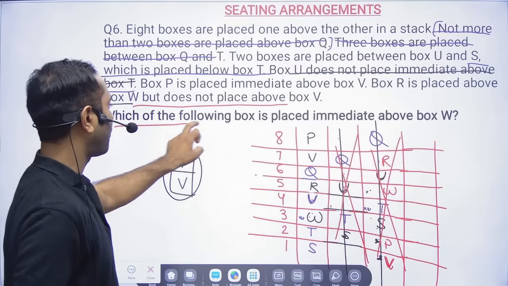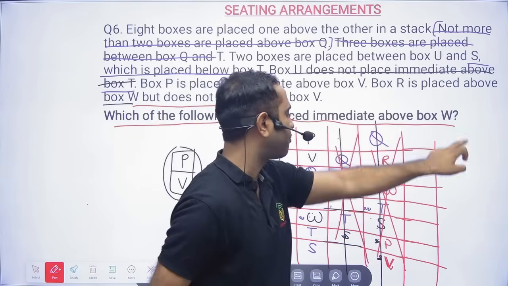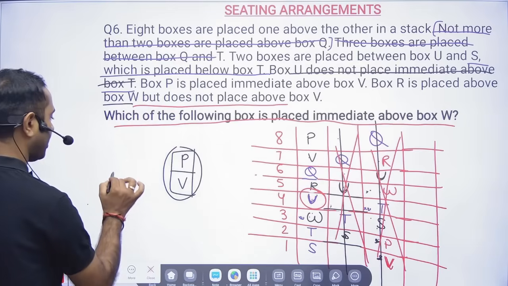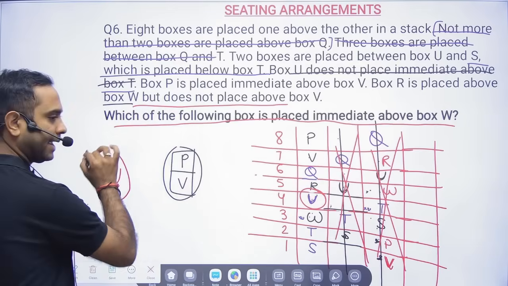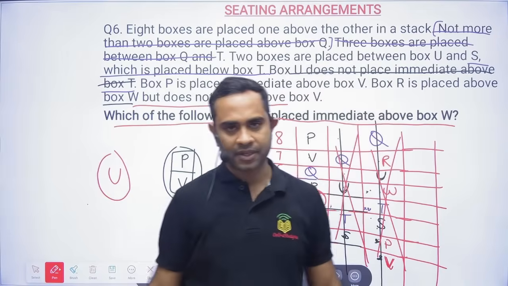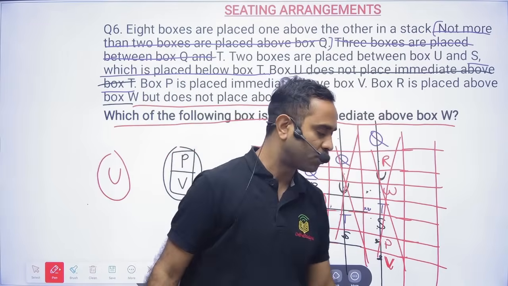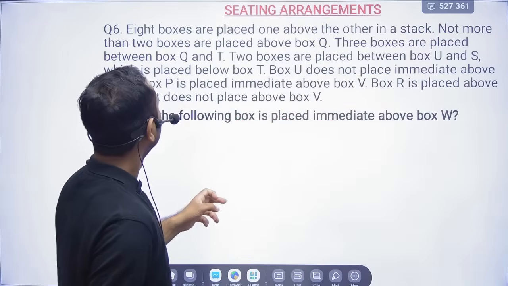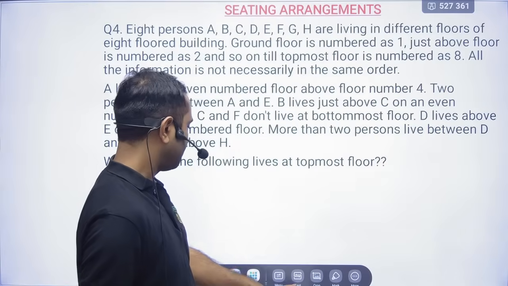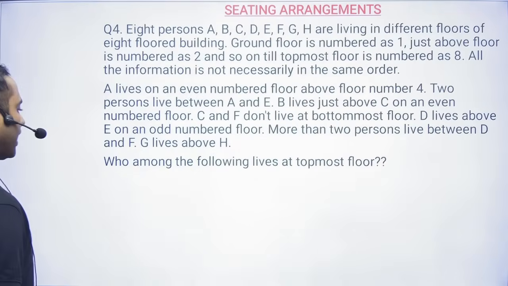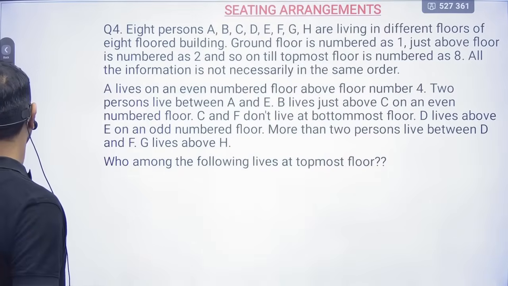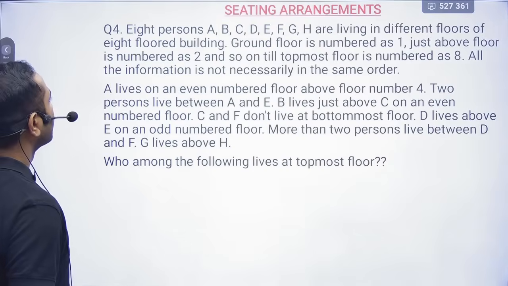Now, which of the following boxes is placed immediately above box W? So immediately above W is U. So your answer will be U, who is going to solve the puzzle in the exam. Okay, cool. Now this one we will see, because this floor based puzzle will also be asked a lot in your examination. So that also we will try to cover.